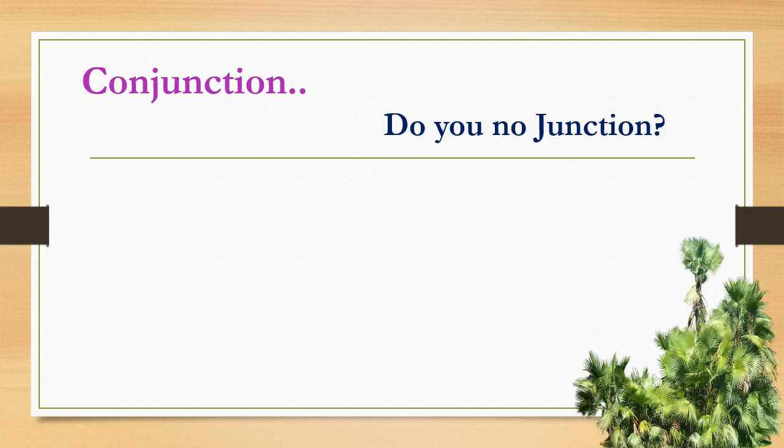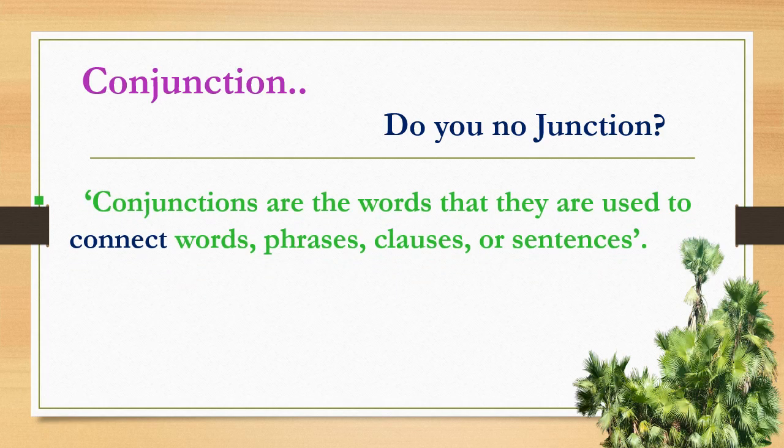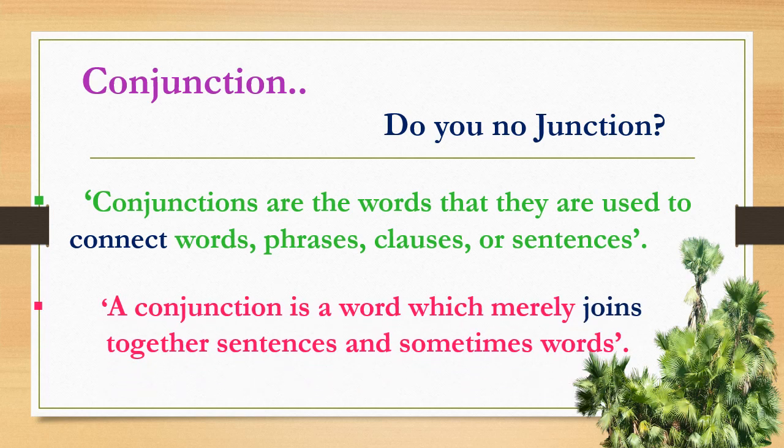In this way, the words which connect two sentences or two phrases are also a junction. Conjunctions are words used to connect words, phrases, clauses or sentences. A conjunction is a word which merely joins together sentences and sometimes words.